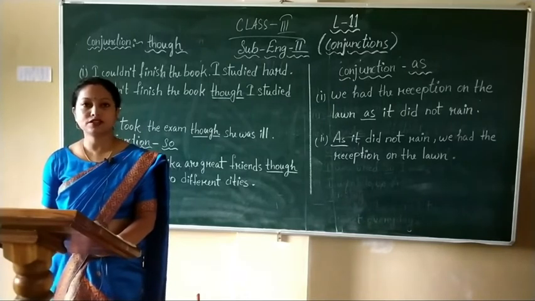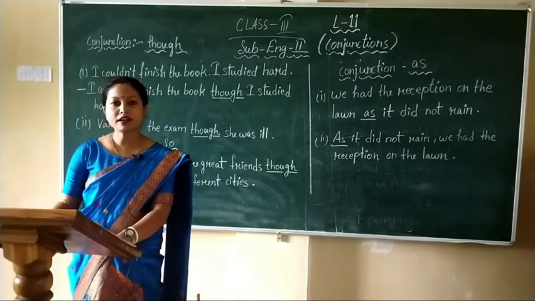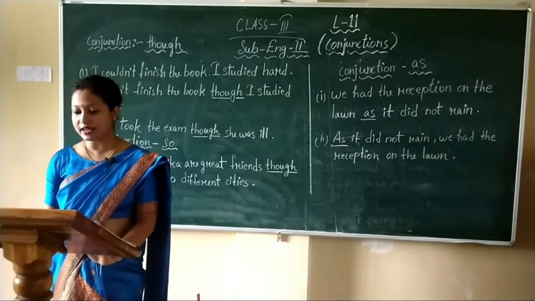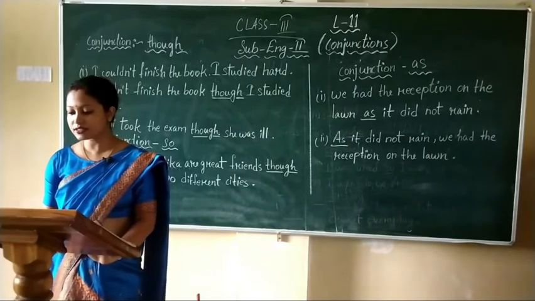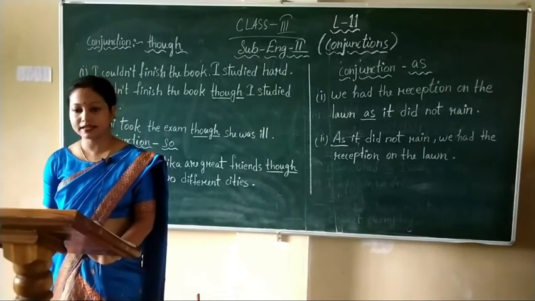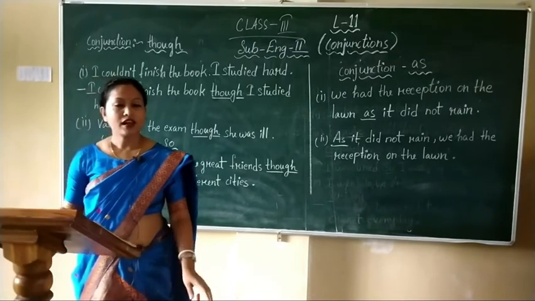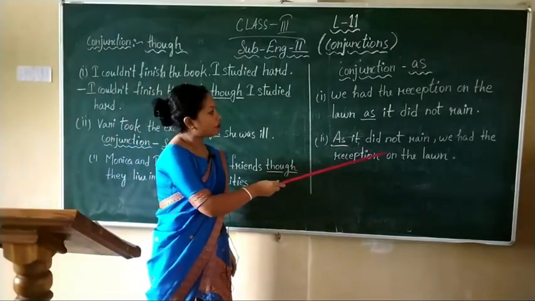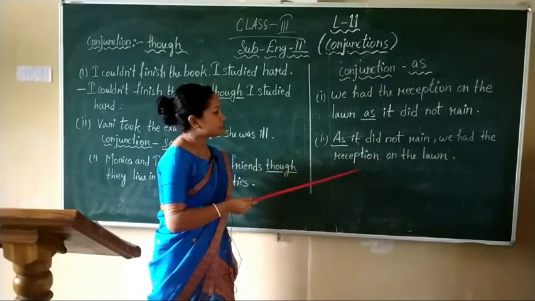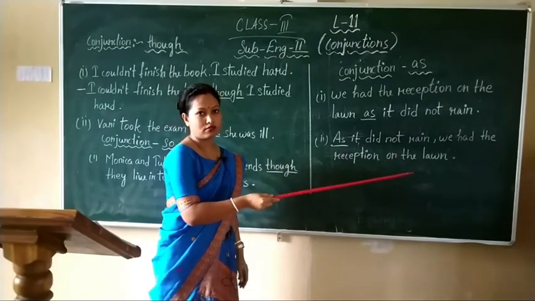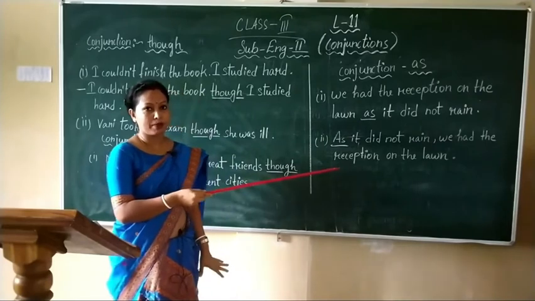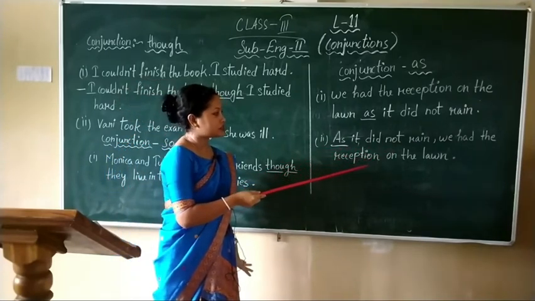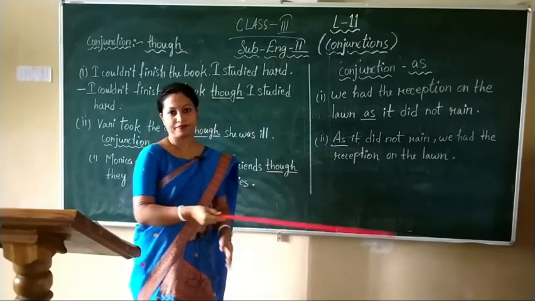as is a conjunction. But sometimes we use a comma when the part of the sentence that starts with as comes first in the sentence. For example, we will take the same example. As it did not rain, we had the reception on the lawn. Once again, I repeat the sentence. As it did not rain, we had the reception on the lawn.